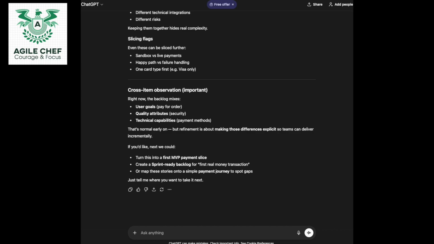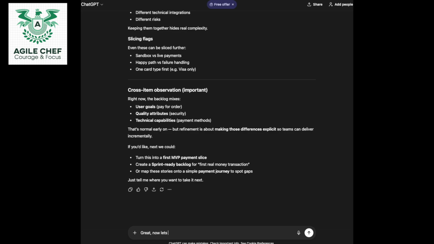So now I'm going to do a second demo. We're going to look at prioritization. One of the hardest parts of the product owner's role is prioritization. So I'm going to give it a background, and then I'm going to ask it to suggest some solutions. I'm just going to copy and paste that in here and say, great.